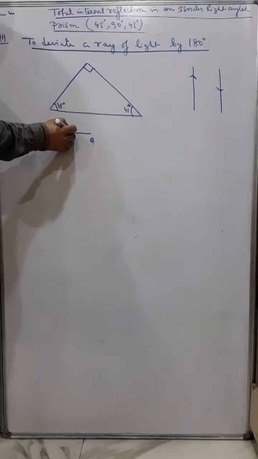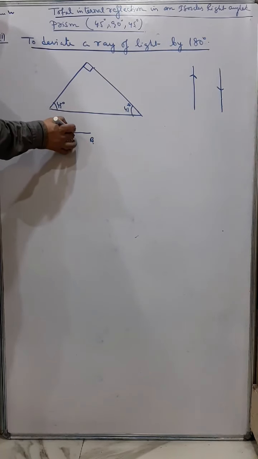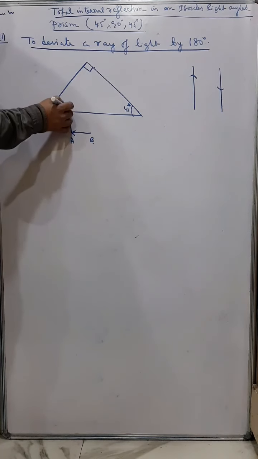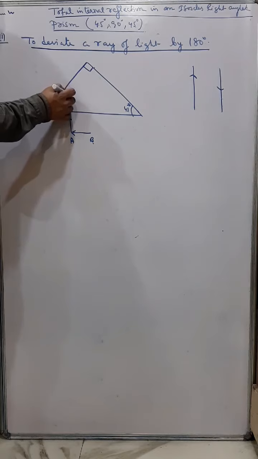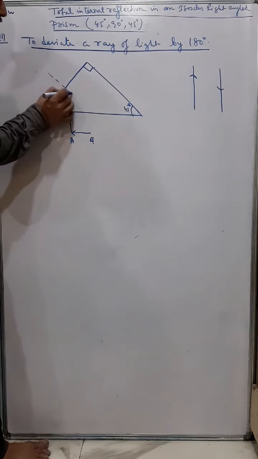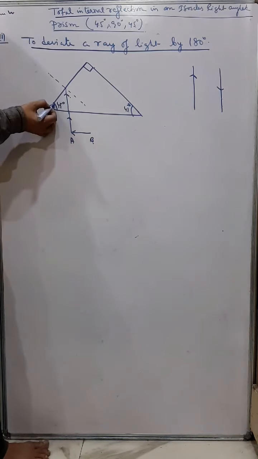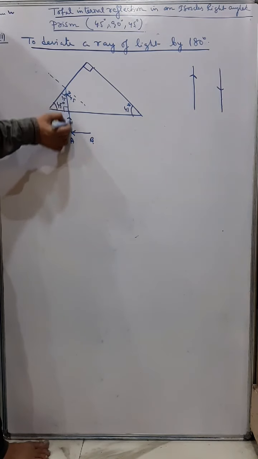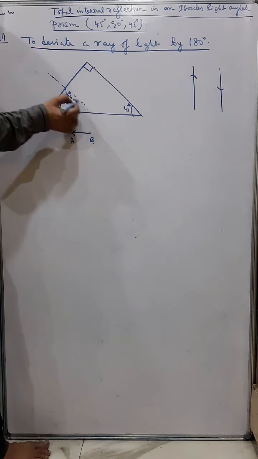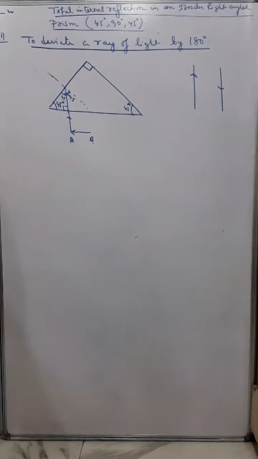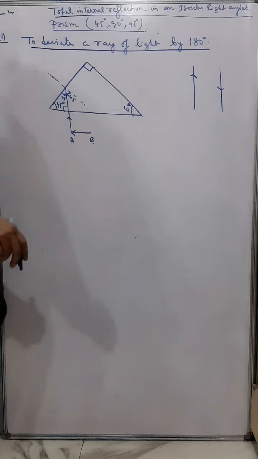Now a ray of light will go straight, and it will fall on this face, going straight. Now this is the normal here. Again you see this is 45, this is 90, and this is 45. So naturally this is 45. So this is the incident ray and this is the normal. So the angle of incidence is 45, again greater than 42, which is the critical angle for glass.